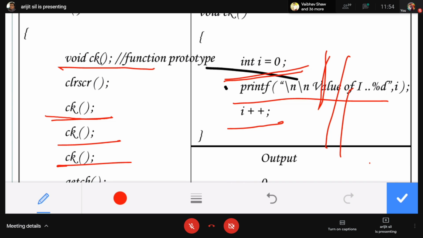When we go again to the main function, the third time ck function is calling. The previous void ck function is terminated, then we go to the main function and the third time ck function is calling. Again I is initialized to 0. So if we call the ck function 5 times, 10 times, 15 times, every time the I value will be 0. Why? Because when we enter the ck function, the variable is initialized to 0.